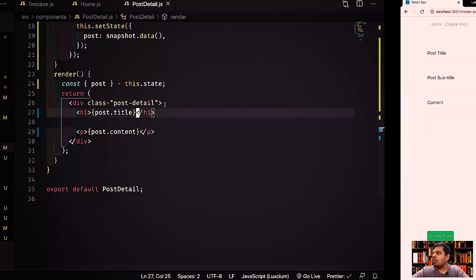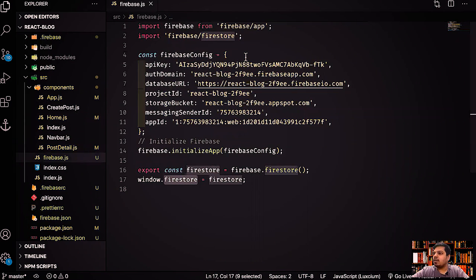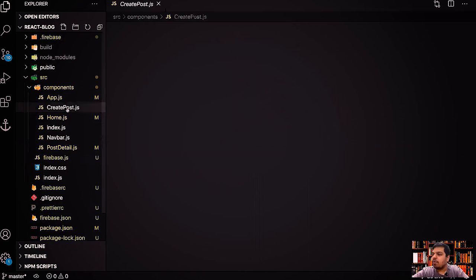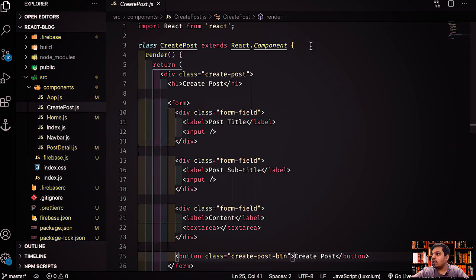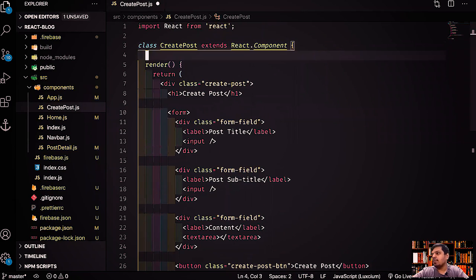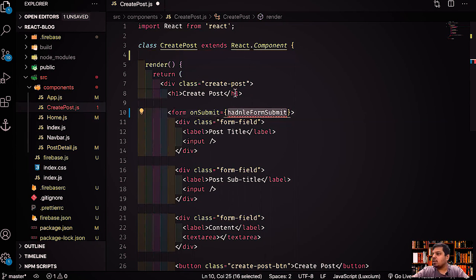Let's go to the create post component. This is fine. This is fine. This is fine. Let's go to the create post component, and what we'll do is we'll create the onSubmit handler over here in the form. So we'll say onSubmit equals handleFormSubmit, right? We'll call this function.